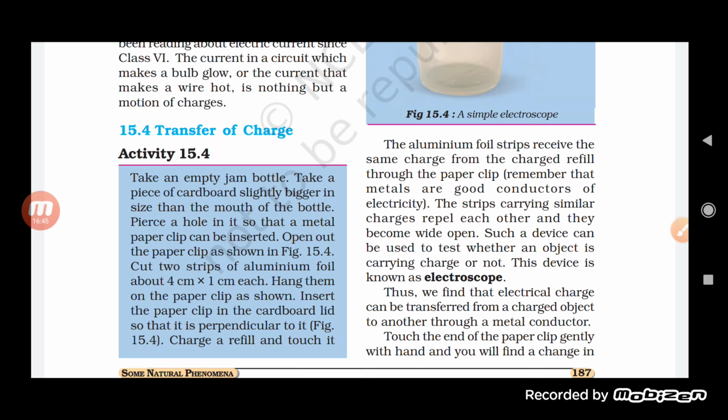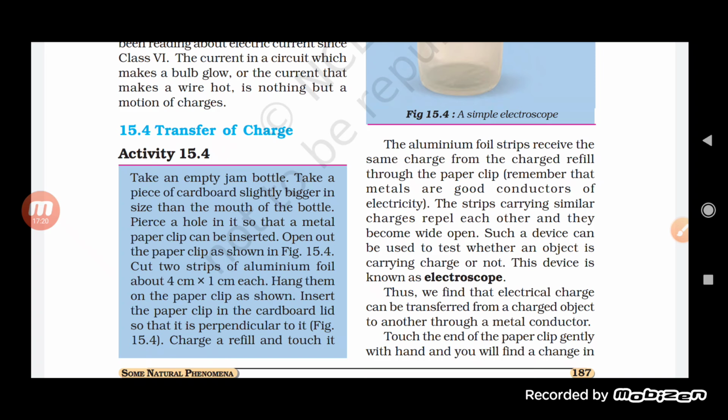Now cut two strips of aluminium foil about 4 centimeter by 1 centimeter each. Hang them on the paper clip as shown. Insert the paper clip in the cardboard lid so that it is perpendicular.